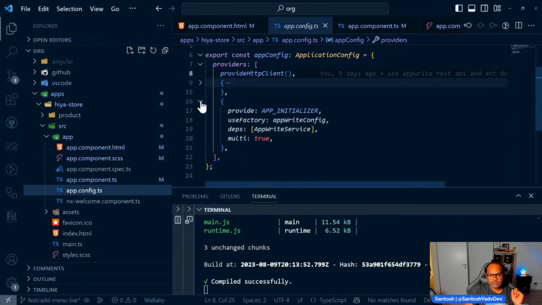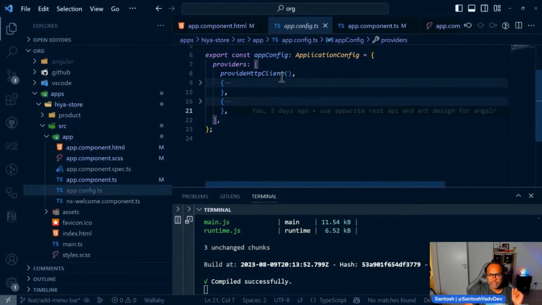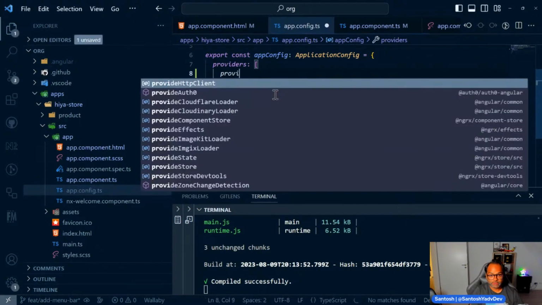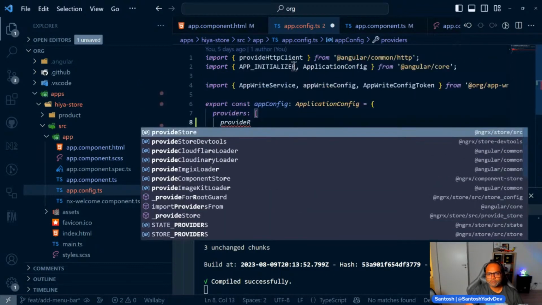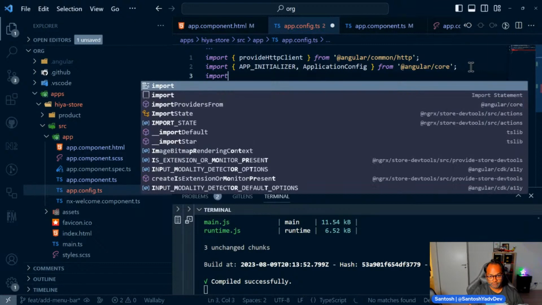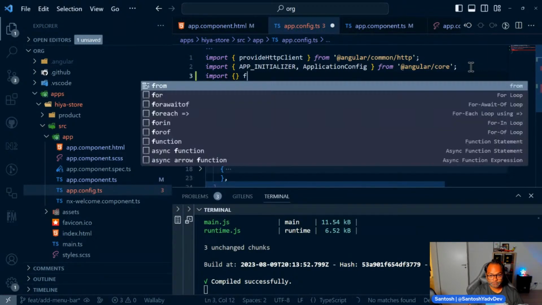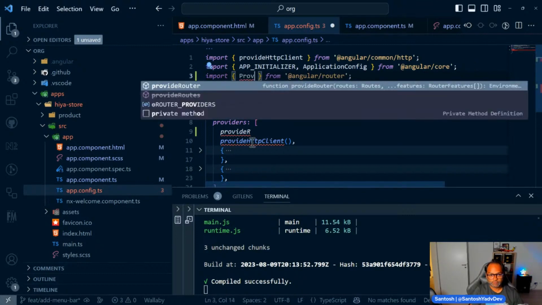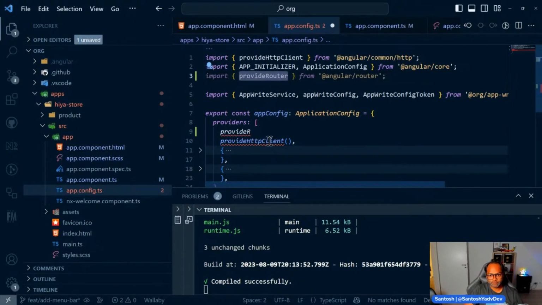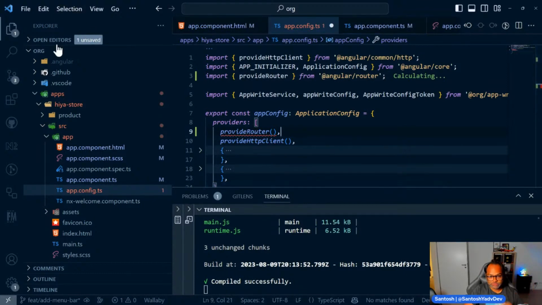Now let's add the first navigation, and we'll say, okay, we have this provide HTTP client. So we'll just add another provider, and let's do it before this. And we can say provide router, import it from angular slash router, provide router. And we can pass an array of routes here.